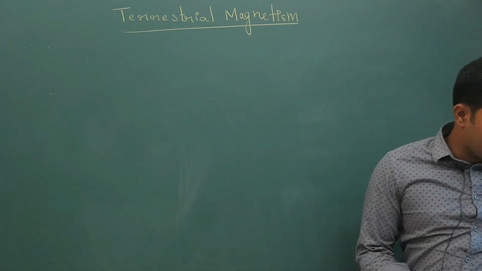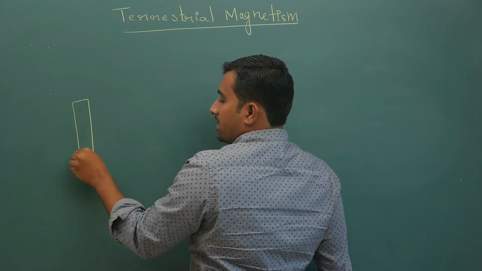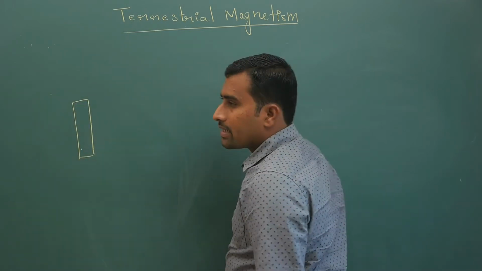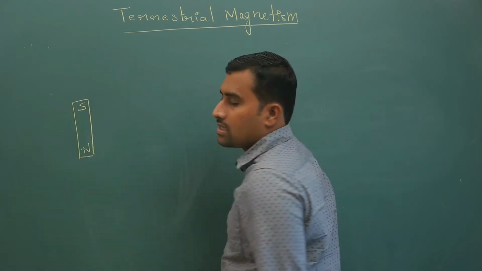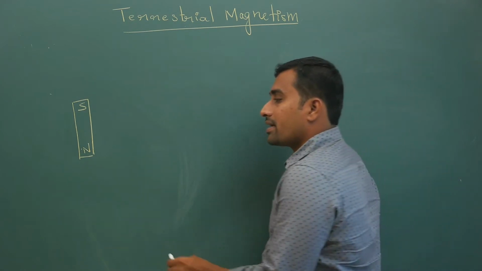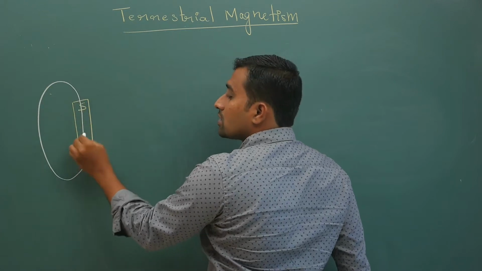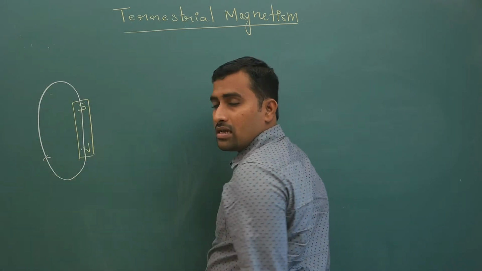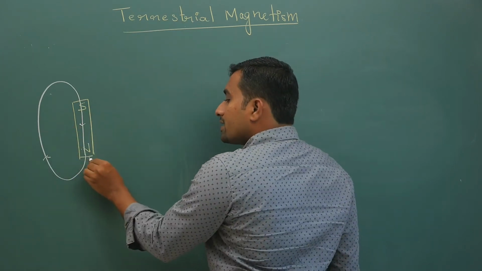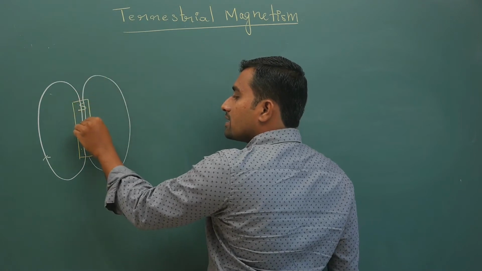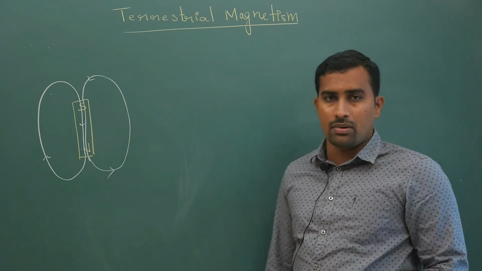In labs you will be doing that, but if you take a simple bar magnet, with the north pole here and the south pole here, how will the magnetic field lines be? We have already studied in the previous videos that the magnetic field lines are away from north and towards south outside, inside it is from south to north, and it is a closed line. Here also it will be like this. It will be away from north and end towards south. This is for a bar magnet.